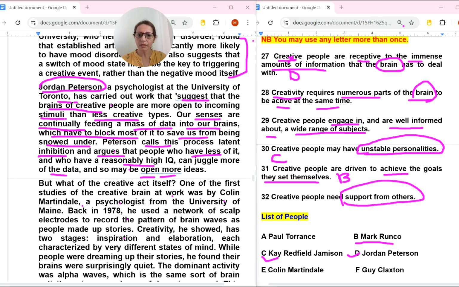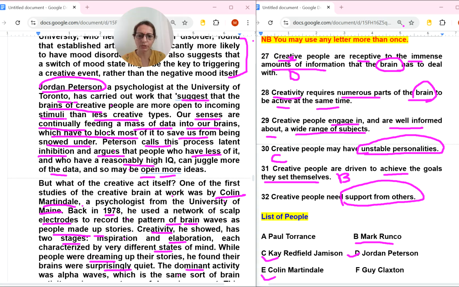Okay. So next paragraph, Colin Martindale. So next paragraph, let's find the Colin word. Here it is. Okay, so let's read it. A psychologist from the University, back in 1978, he used a network of scalp electrodes to record the pattern of brain waves as people made up stories. Creativity, he showed, has two stages: inspiration and elaboration, each characterized by different states of mind.